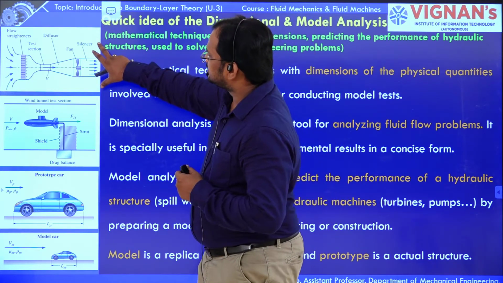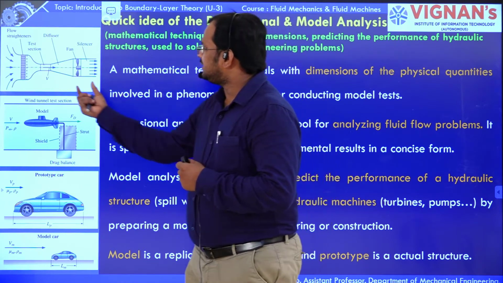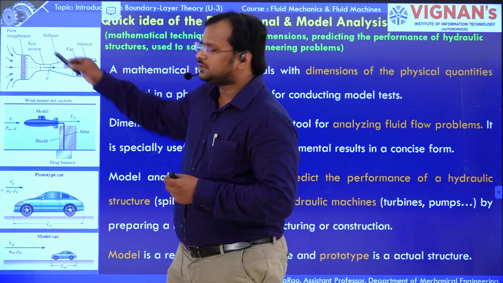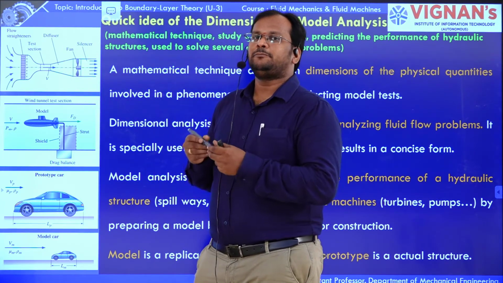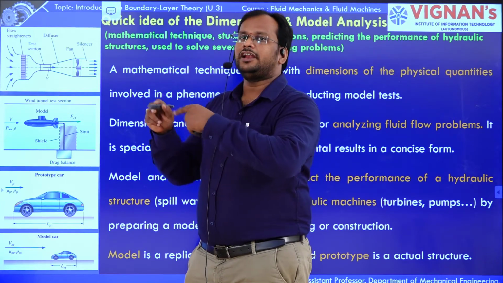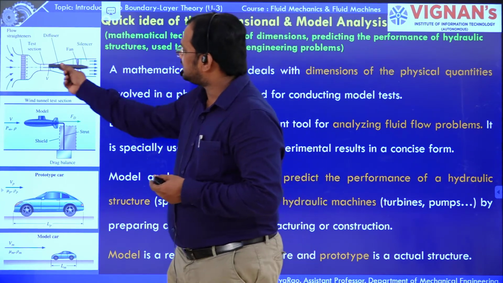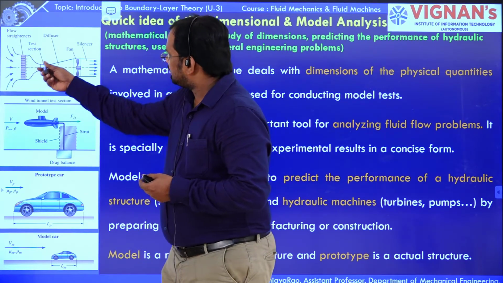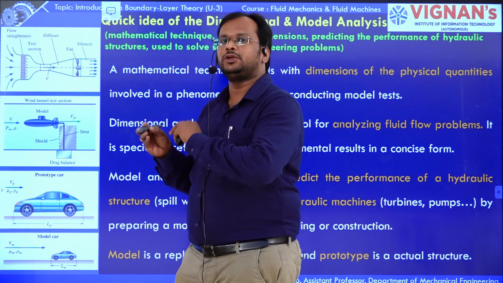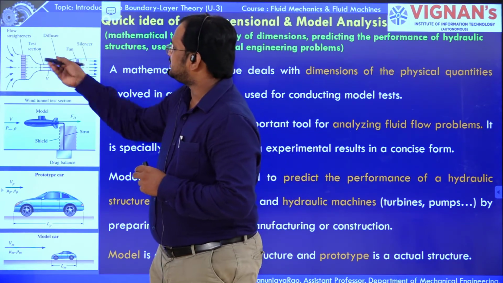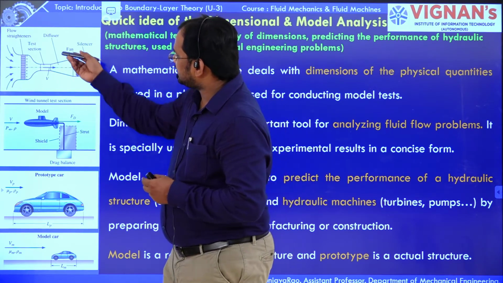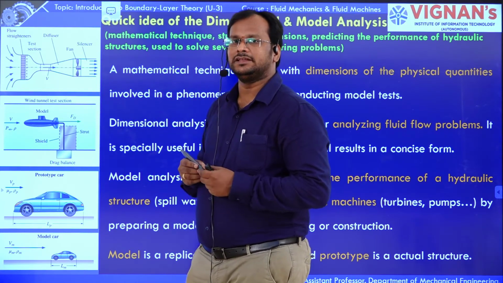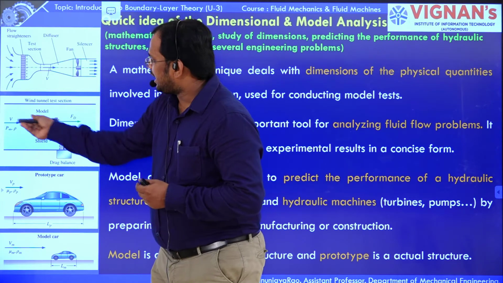Here there is a wind tunnel, and there is a test section. Inside the test section we place an object. If you want to study the behavior of flow on a particular body shape, you need to place that body inside the wind tunnel, so that you can visualize the flow passing over the body. Here inside the wind tunnel a submarine model is placed, upon which we are sending the fluid.